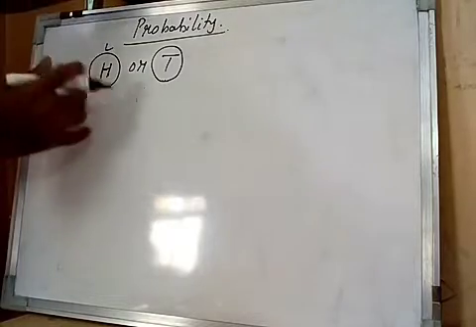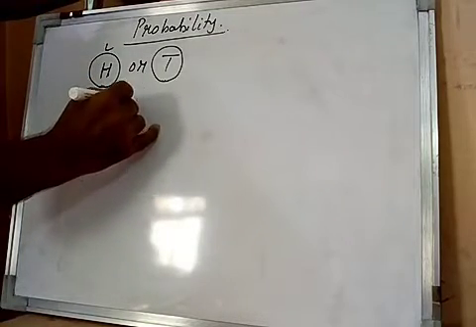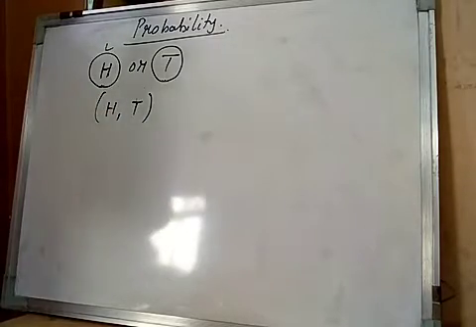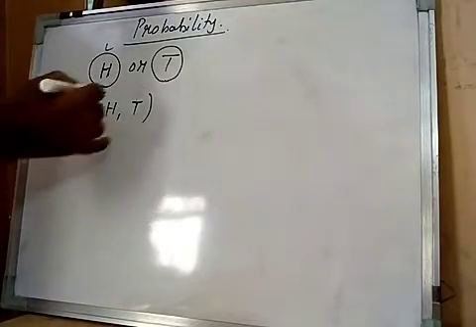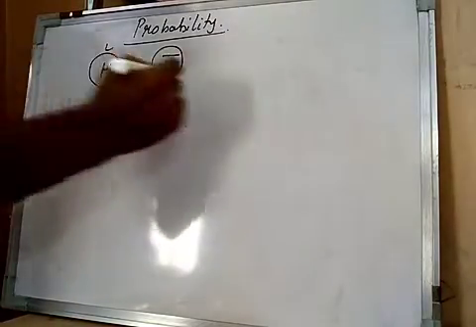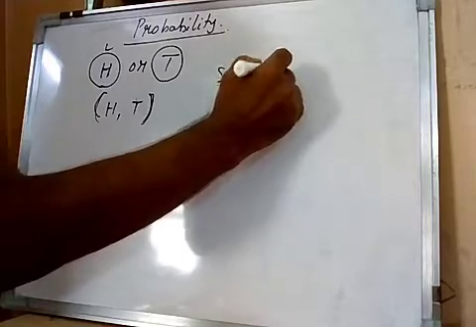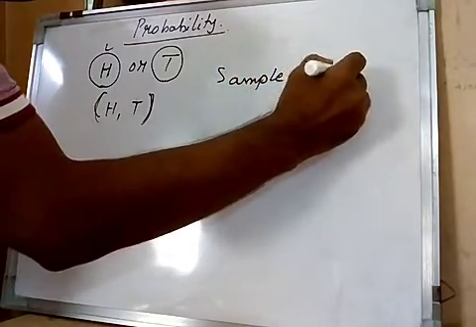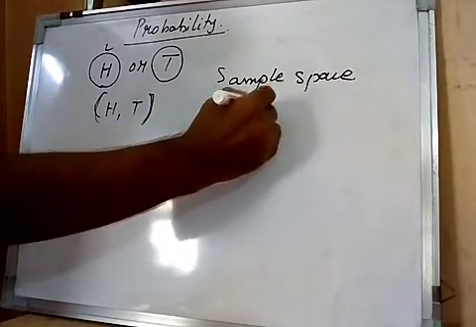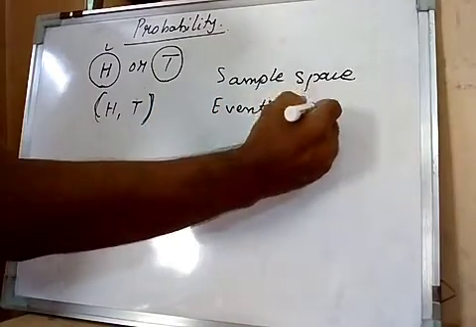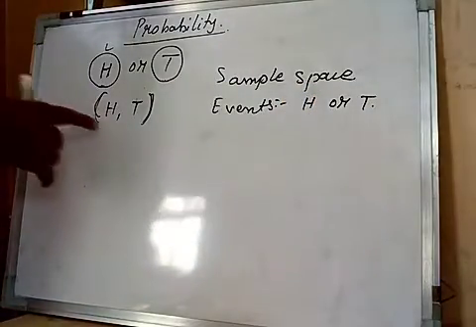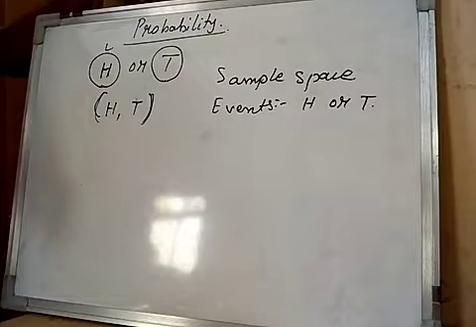So if the total results are put in a set, then these two are called outcomes or results or events. They have been kept in brackets, then this is called what? Sample space. This is called sample space if it is in brackets, and each is called an event or result, that is, head or tail. Then these both are also sometimes called outcomes or results.